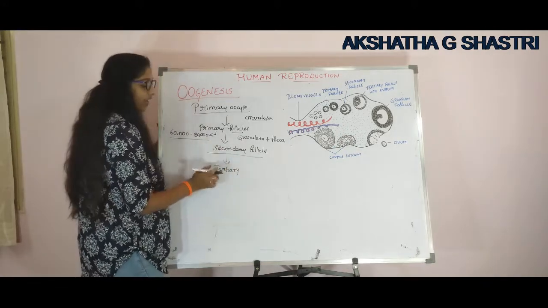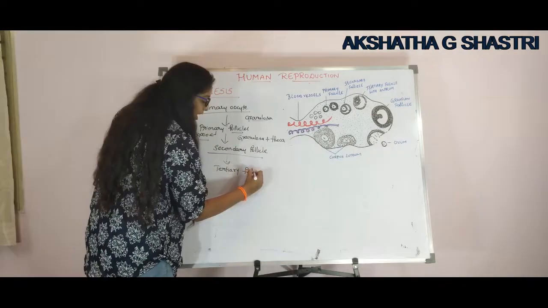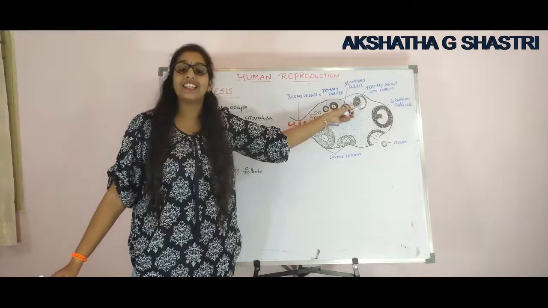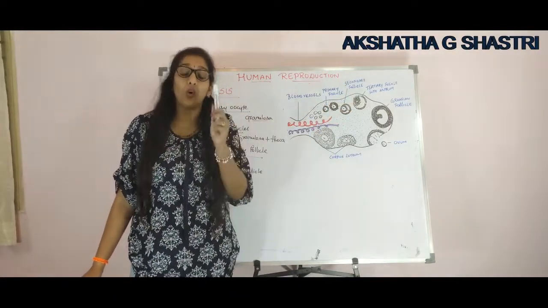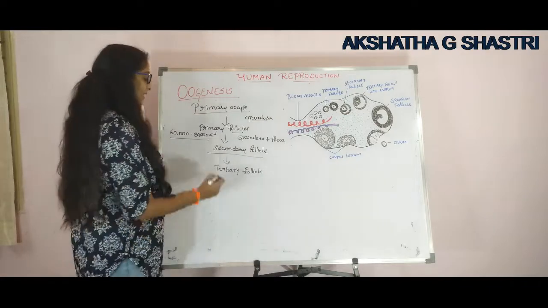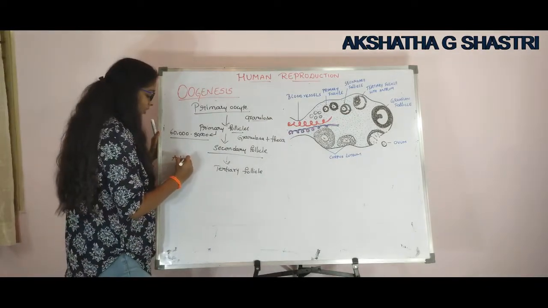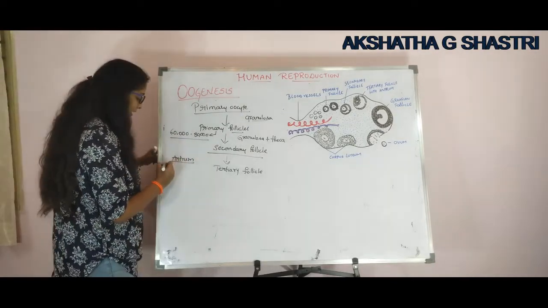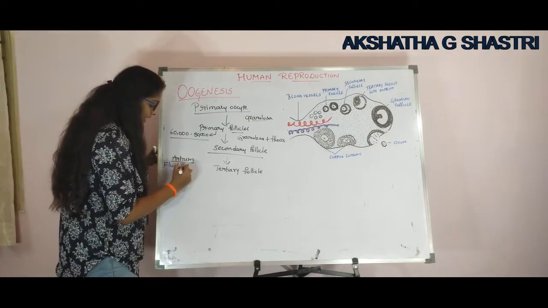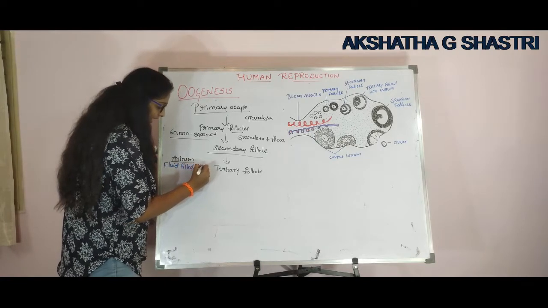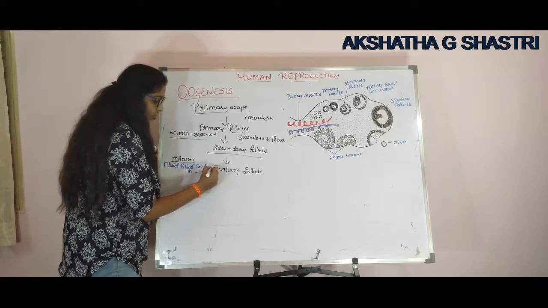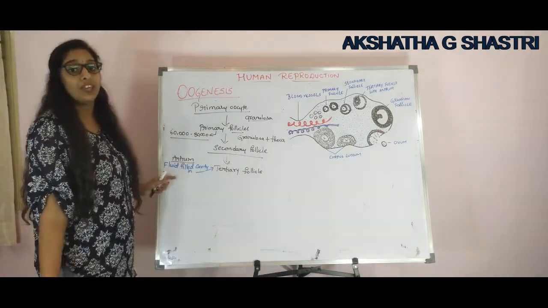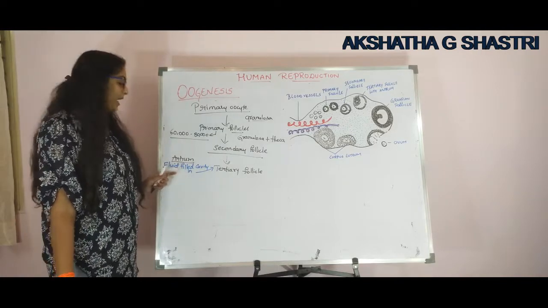This secondary follicle soon transforms into what? Tertiary follicle, and this tertiary follicle is characterized by a fluid filled cavity, and that fluid filled cavity is known as antrum. They may ask for 1 mark. What is antrum? A fluid filled cavity in the tertiary follicle is known as antrum. So keep a note on this. This can be asked for what?